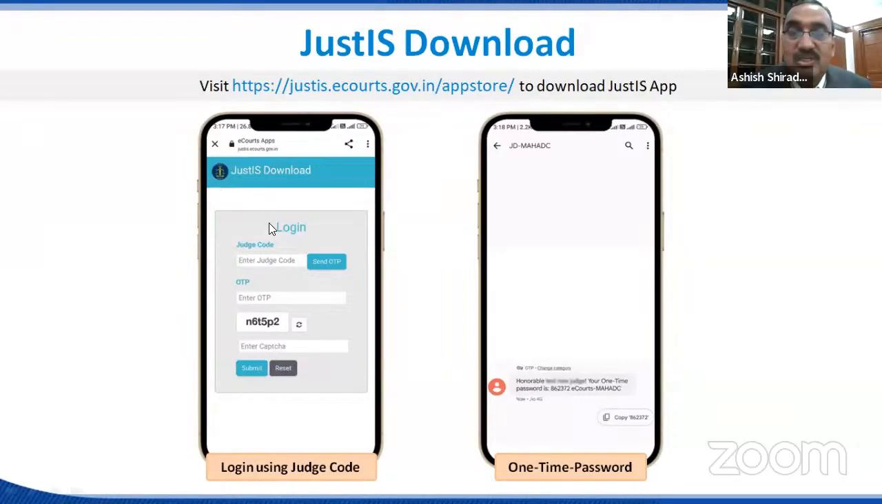So a unique judge code is to be given for each judge, and that facility is available in the NJDG. In the last slides, I will explain how the judge codes can be given. After entering the judge code, the mobile number is to be tagged in the NJDG, and the judge will get an OTP. After that, the facility for registration is provided.